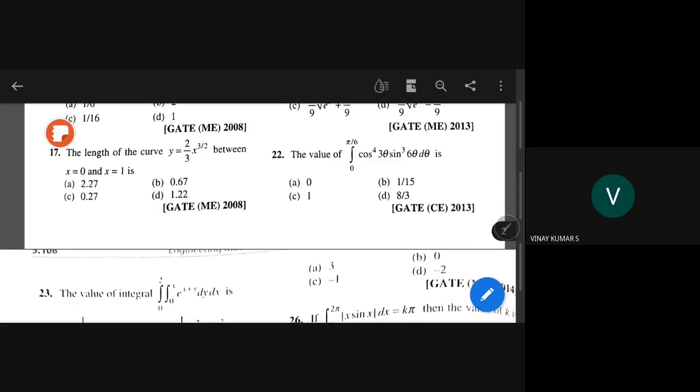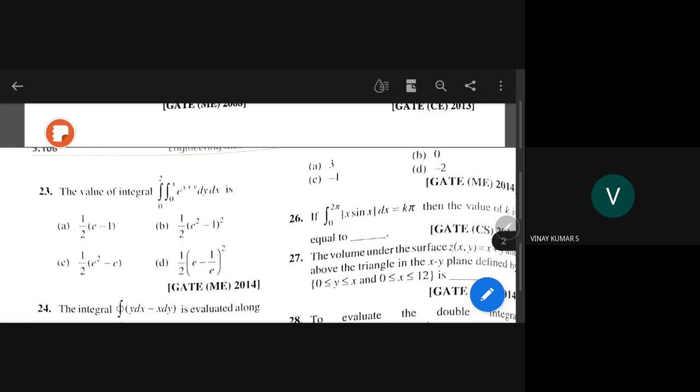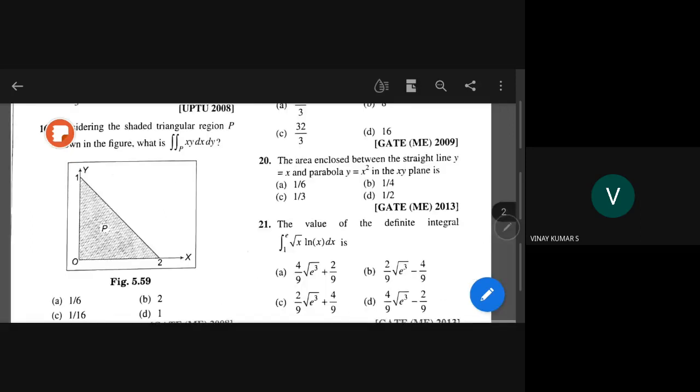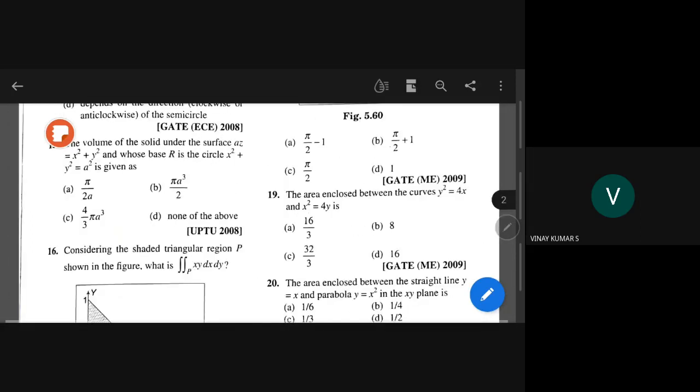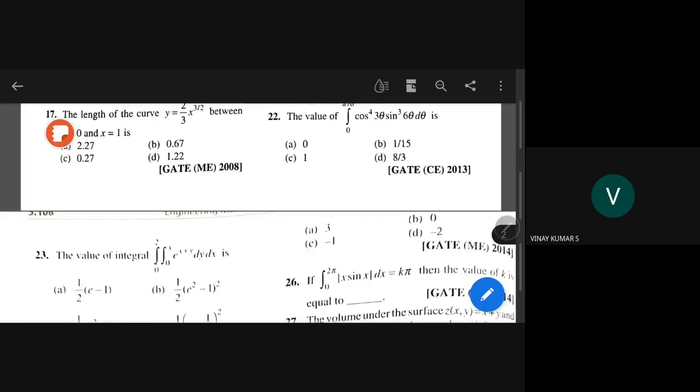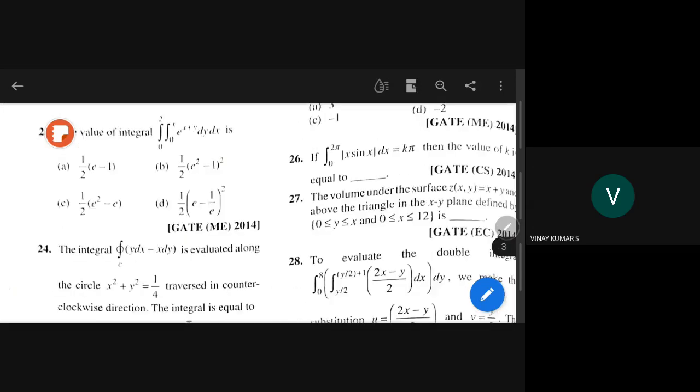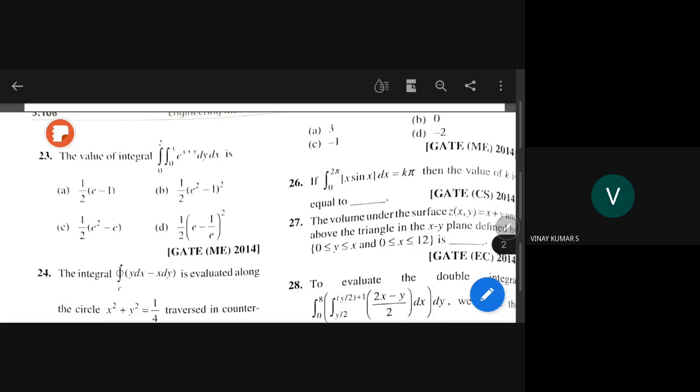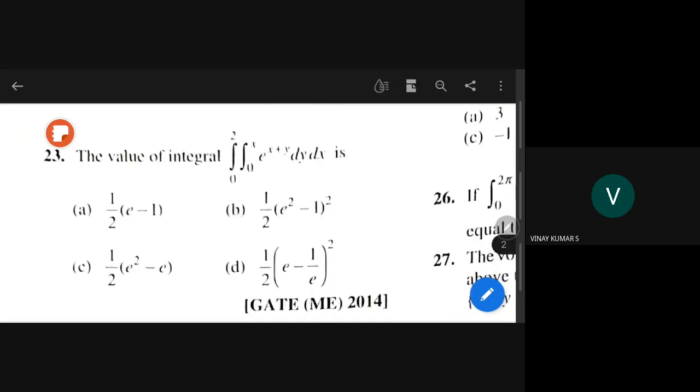So the 17th one. I want to go to applications here, but let me finish this part first, changing the order and change of variables. Then I will come to all these things. Okay, so the value of the integral, this is also simple, it appears.